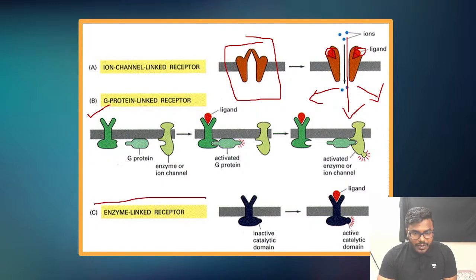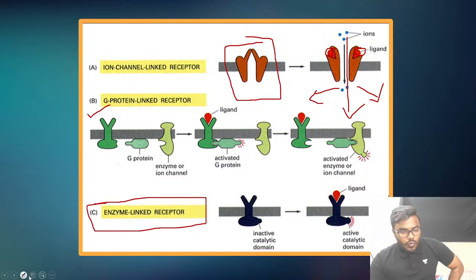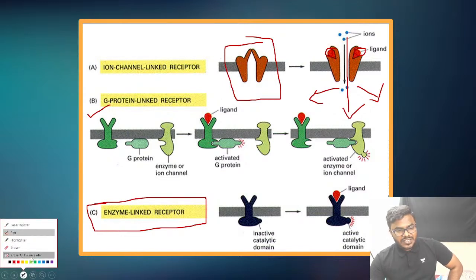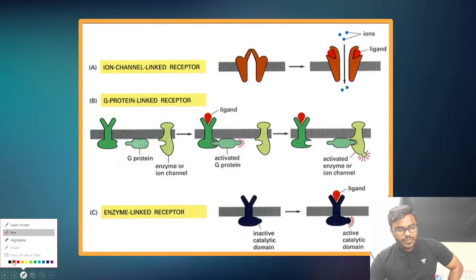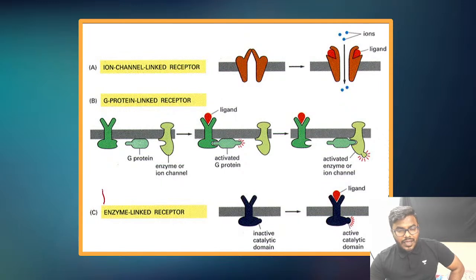So before that, let me explain what an enzyme linked receptor is and what kind of ligands use it. Friends, this is more important for the exam. What kind of ligands or signals use the receptor?